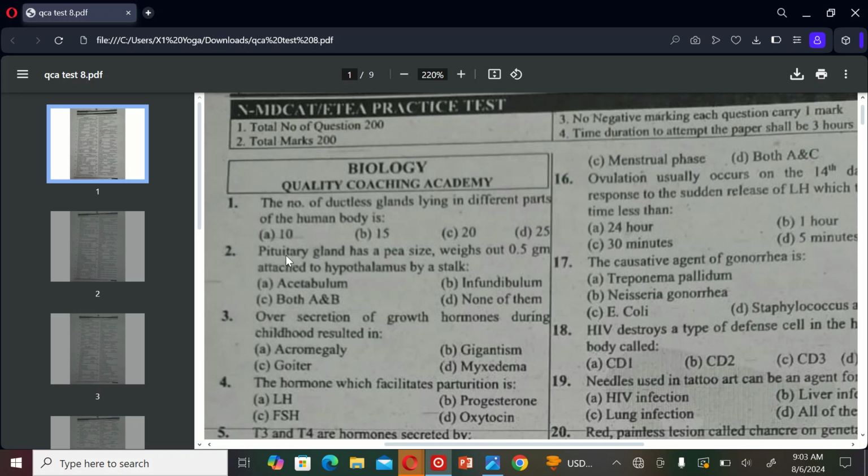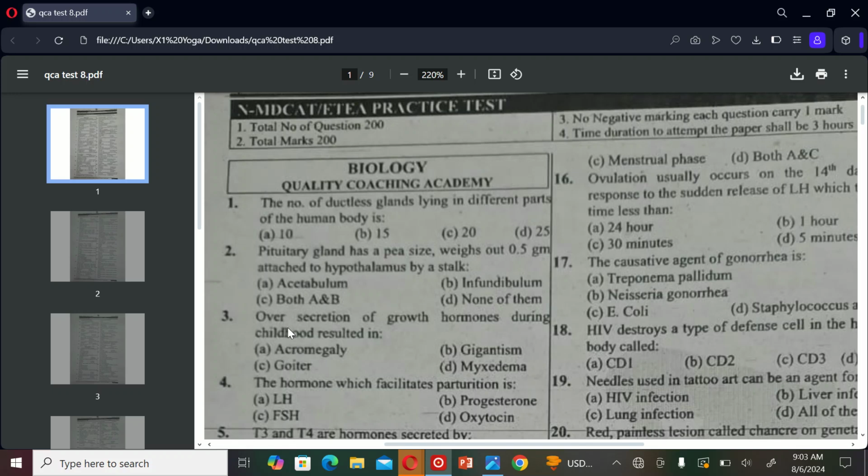The next MCQ is: the pituitary gland has a pea size, weighing about 0.5 gram, attached to the hypothalamus by a stalk. A. Acetabulum, B. Infundibulum, C. Both A and B, and D. None of them. So the correct option is B.